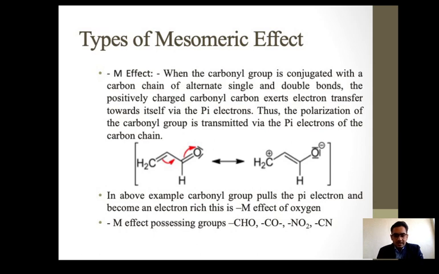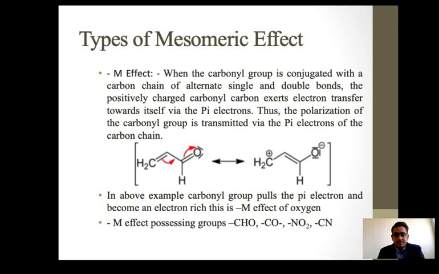This again comes back, and this double bond shifts back here, and we get the compound as it was. That phenomenon is the minus M effect of the carbonyl compound. In the above example, the carbonyl group pulls the pi electrons and the oxygen becomes electron rich. That is the minus M effect of the oxygen.